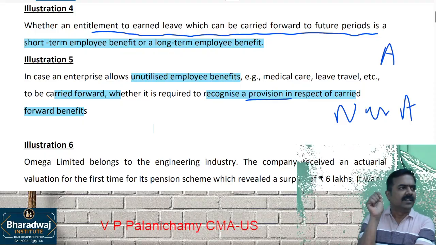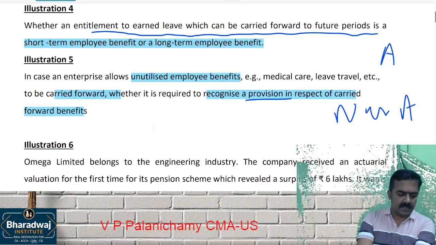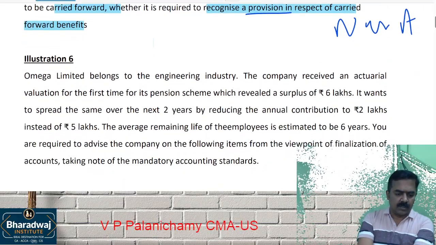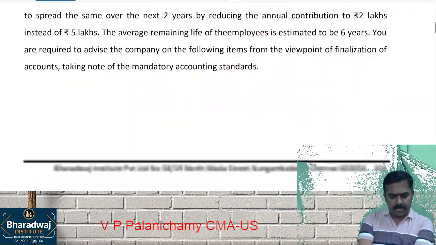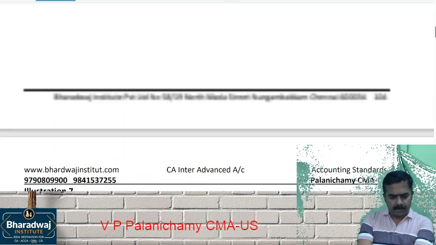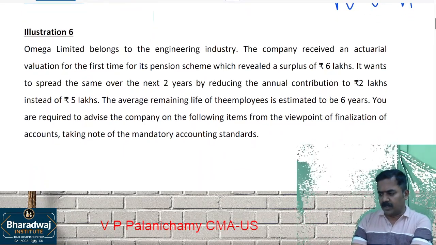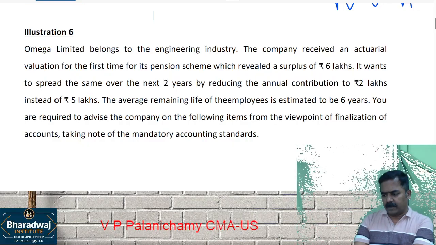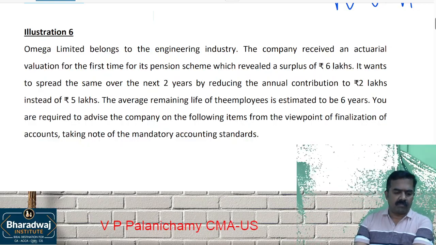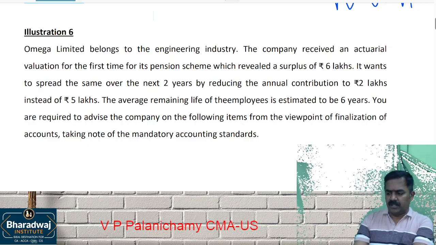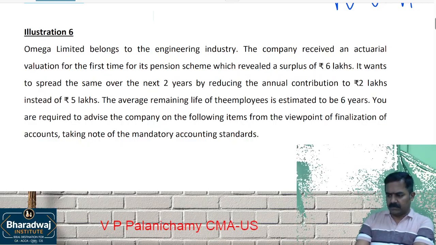Illustration 5, the short thing. It is called as which one? Accumulating benefits. A provision has to be created on accrual basis. A provision has to be created on what basis? Accrual basis. Read illustration 6. Read full illustration 6, understand it, then we will solve it.